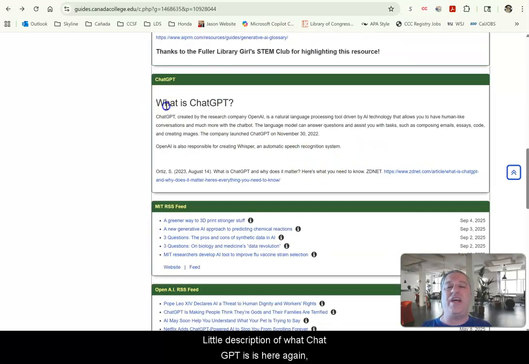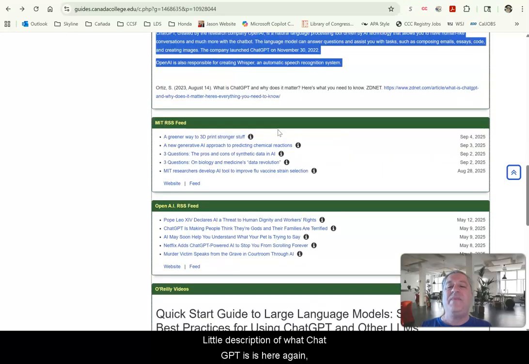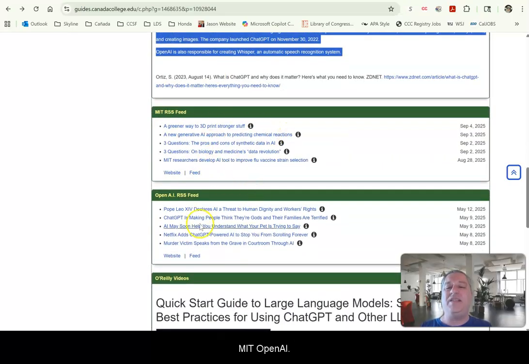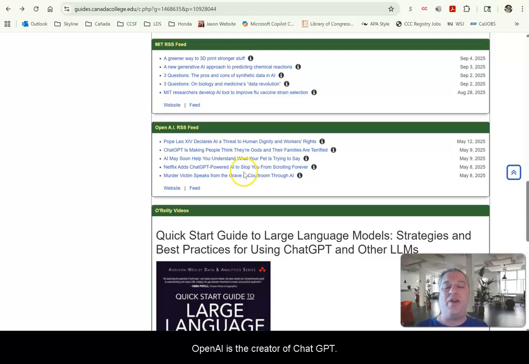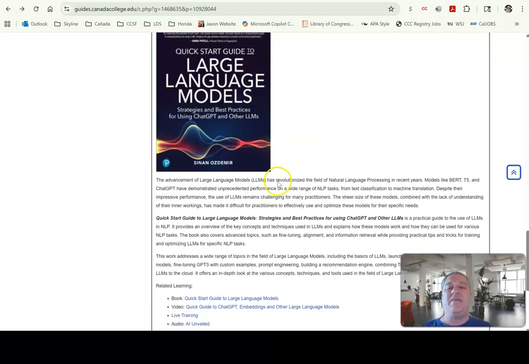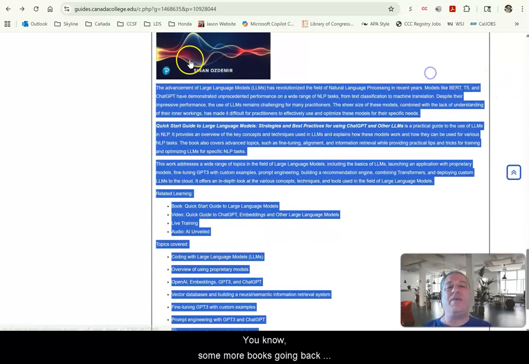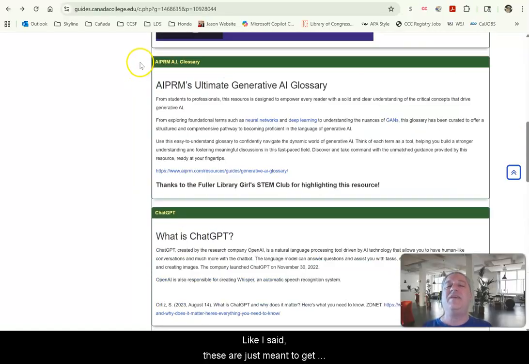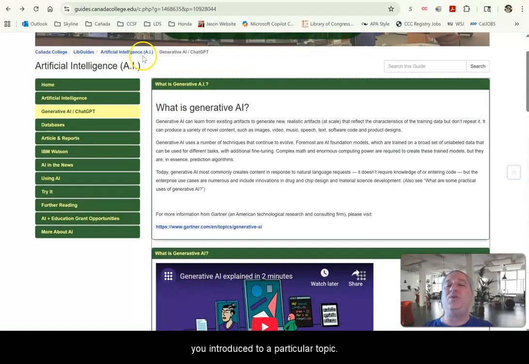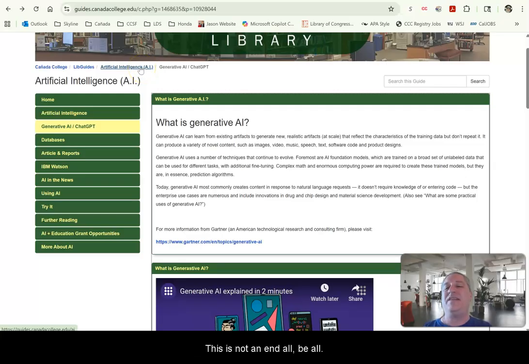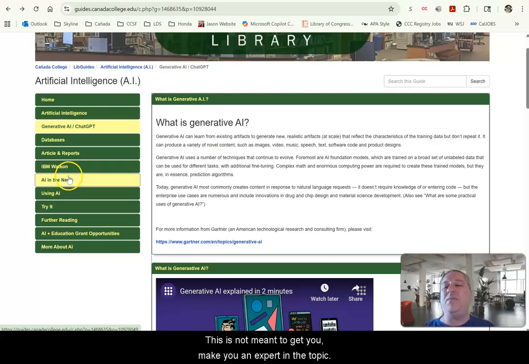Little description of what ChatGPT is here. Again, some more RSS feeds, MIT, OpenAI. OpenAI is the creator of ChatGPT. Some more books. It's going back up to the top here. Like I said, these are just meant to get you introduced to a particular topic. Okay? This is not an end-all, be-all. This is not meant to make you an expert in the topic. It's just, I need to know what AI is. I need to know a little bit about it. This is a great place to go. Just get to know what you can do.